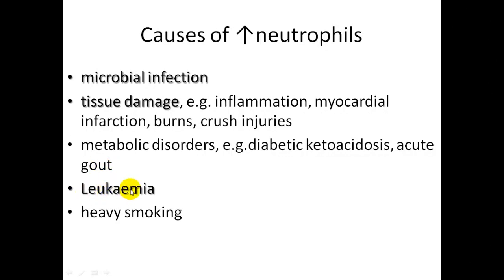Here we also have leukemia as a malignant condition, which also results in a rise of these neutrophils, and also heavy smoking. Heavy smoking has a cancerous effect or causes direct damage of the lung cells, which will also trigger the rise of neutrophils.